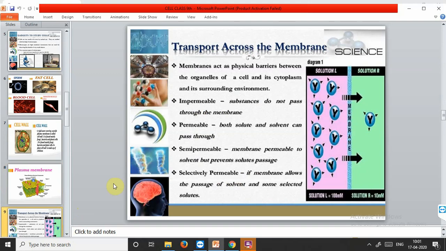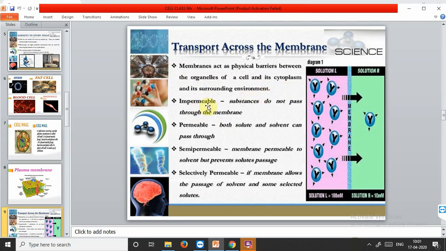Let's talk about the transport across the plasma membrane. We all know, I have told you earlier, that the plasma membrane is selectively permeable. But how it makes itself selectively permeable, that we'll discuss here. The membrane acts as a physical barrier between the organelles of a cell and its cytoplasm and its surrounding environment.